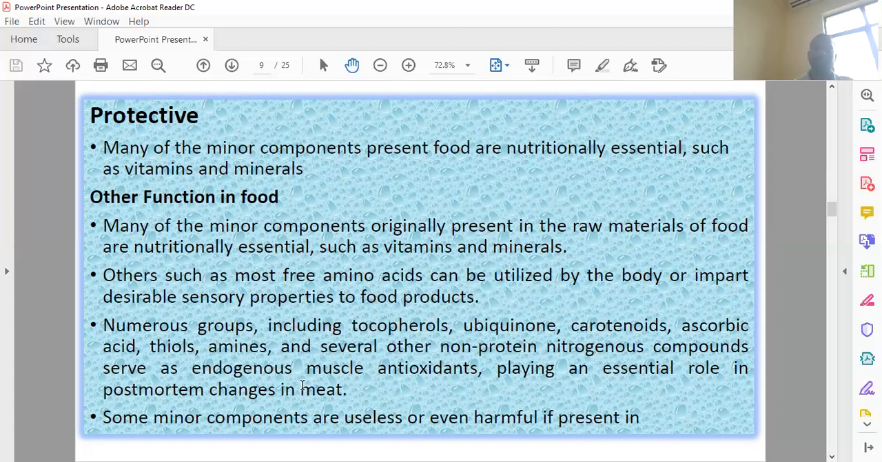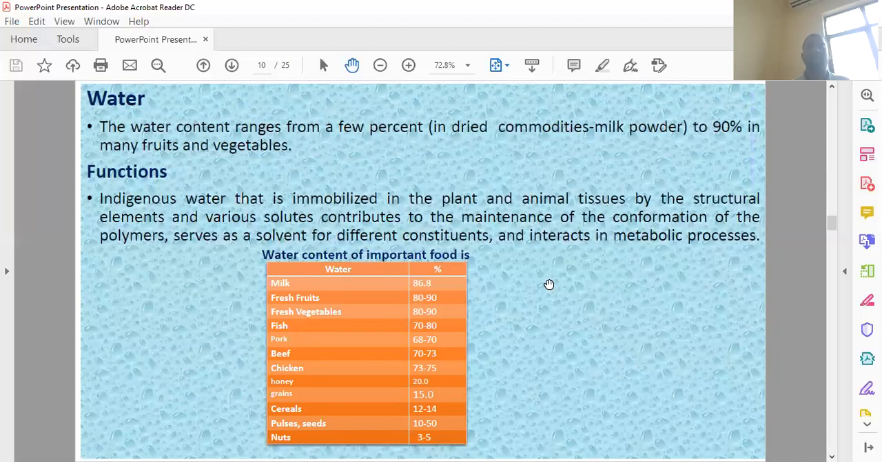And some compounds and minor components are useless or even harmful if present with some other compounds.